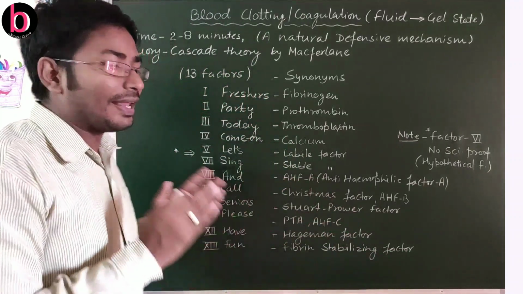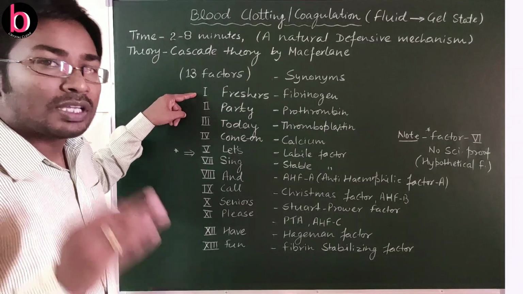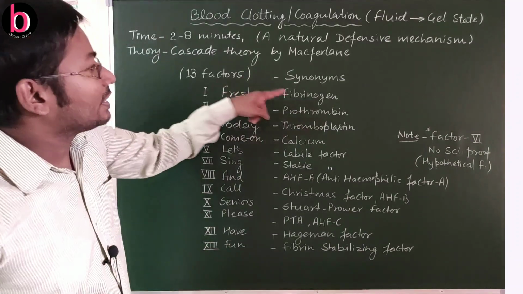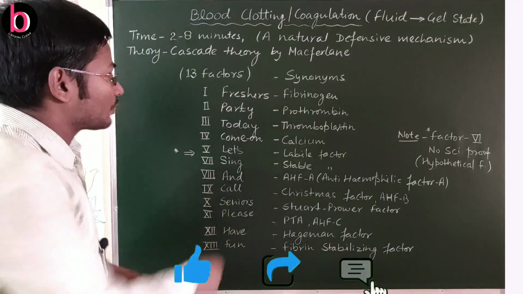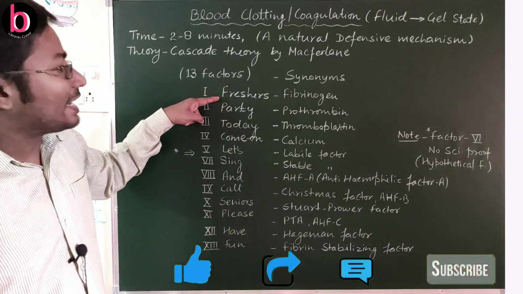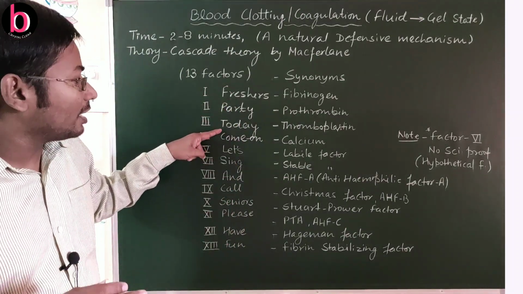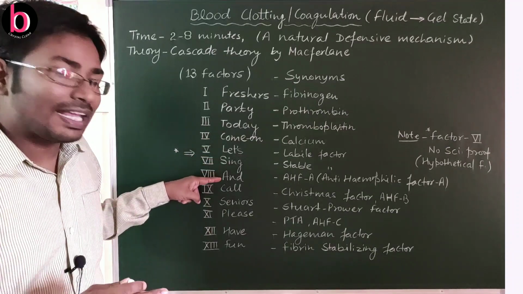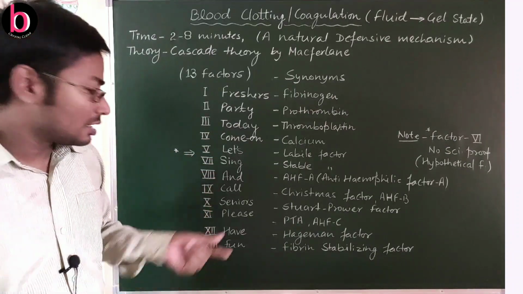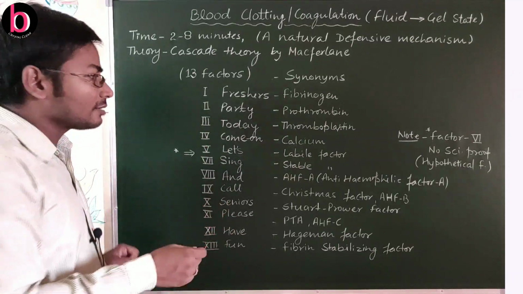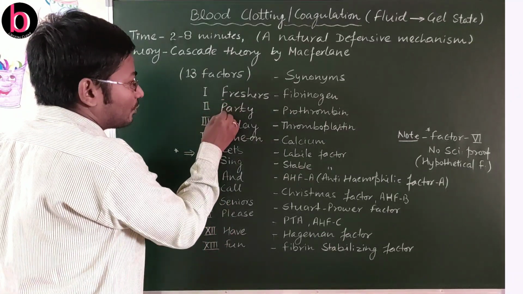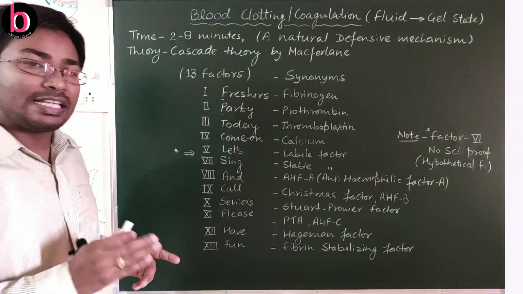Now about the remaining 12 factors. Factor number 1 is fibrinogen. Before this, what is the acronym? It is given here: Freshers party today, come on let's sing and call seniors, please have fun. This is the acronym, and from it we have to take the initial letters.